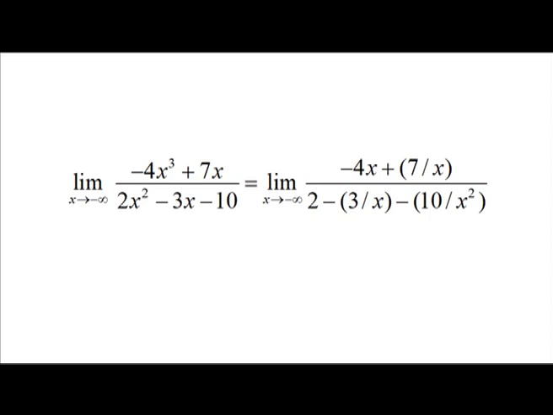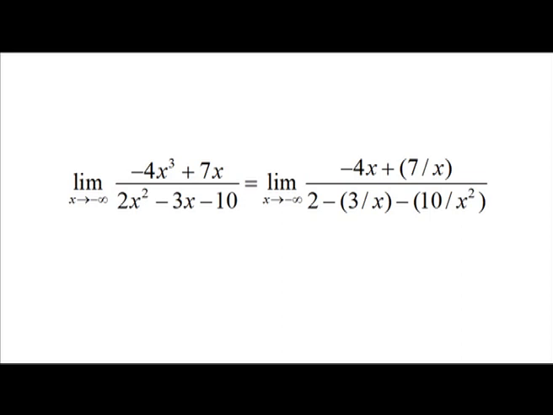As x goes to minus infinity in the numerator, 7 by x goes to the finite number 0, while minus 4x goes to minus infinity. In short, the numerator goes to minus infinity when x goes to minus infinity. Also, as x goes to minus infinity in the denominator, both 3 by x and 10 by x square go to 0, while 2 remains unaltered.